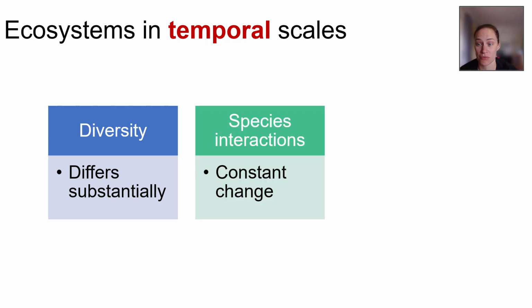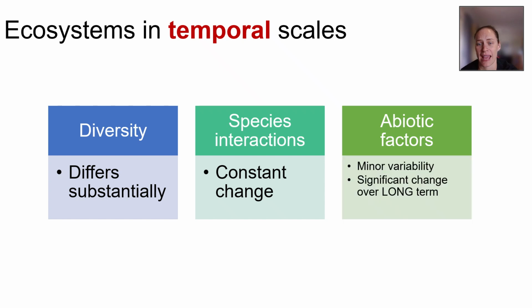All of these interactions are really heavily influenced by the diversity of the region, which we just said will change significantly over time. In this situation, though, our abiotic factors don't change in ways that are as significant as the other categories. So most abiotic factors may change in the short term, but less so over the long term, say across a year. But really significant change can be seen over a very long term, so that macro level over decades, for example. And to add to this, climate change has increased the rate at which some of these abiotic changes will drift into levels which we aren't used to seeing, so back at that meso level.